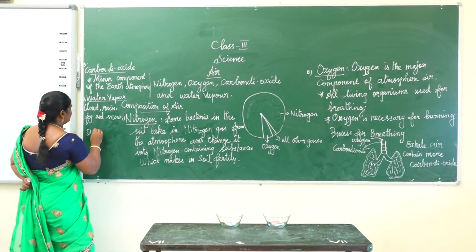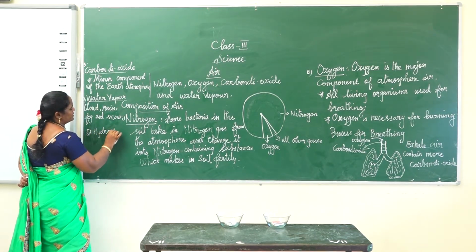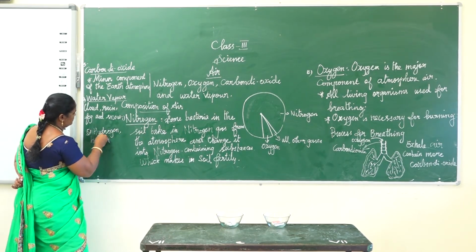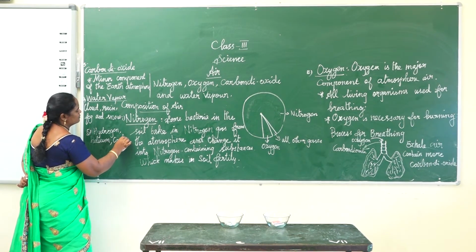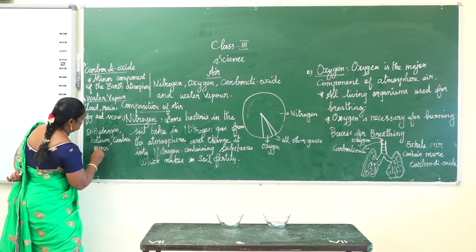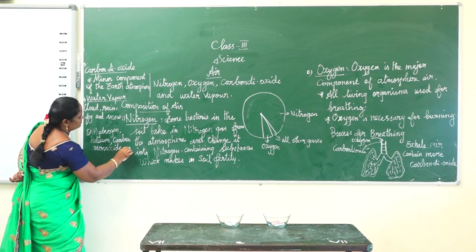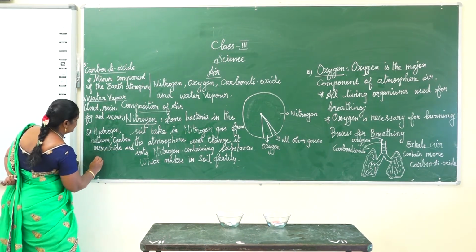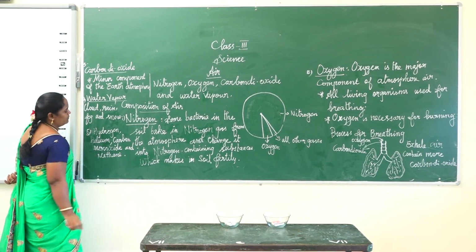For example, hydrogen, helium, carbon monoxide and methane.